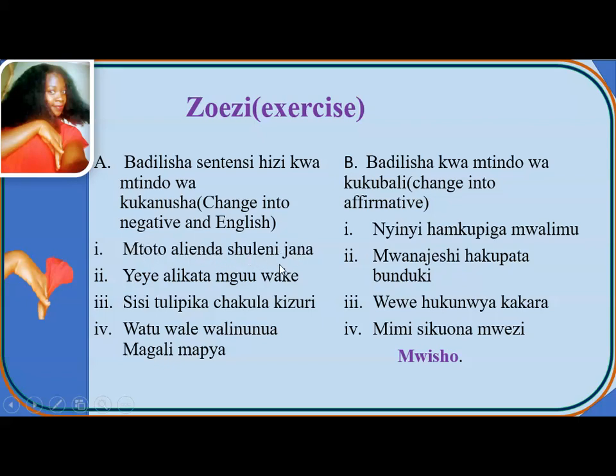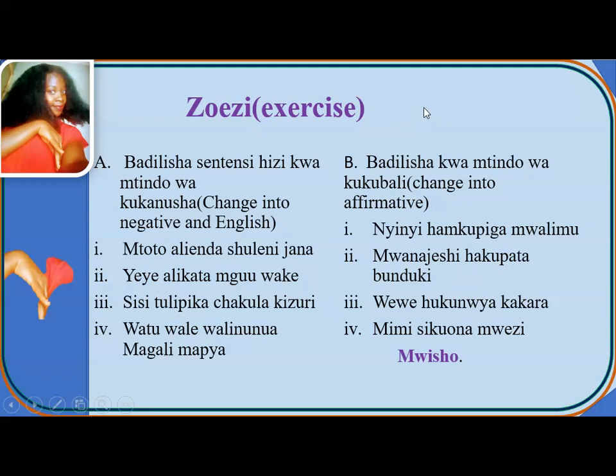Roman 2, yeye alikata mguu wake. Roman 3, sisi tulipika chakula kizuri. Roman 4, watu wale walinunua magari mapya.